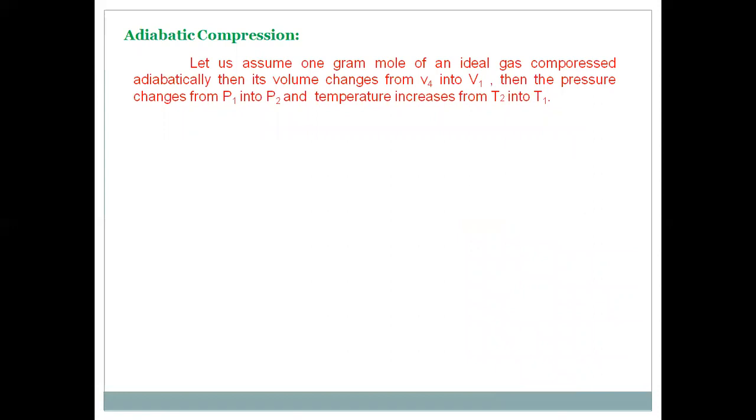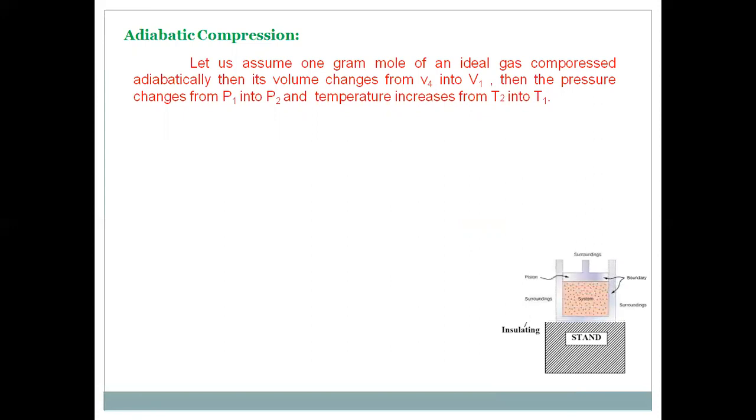And the fourth step, we know, is adiabatic compression. It is again compressed, after being kept on the insulating stand. Because this is an adiabatic process, it must be done on the insulating stand only. In this case also, the system is surrounded by insulating material on all sides. Due to this compression, the piston presses inside, that is downwards. The volume reaches the original volume, from V4 to V1.